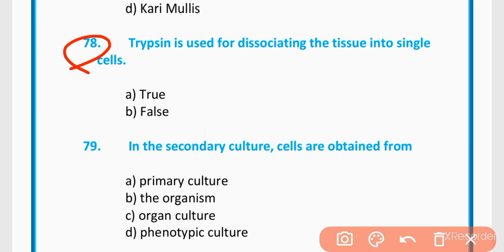MCQ 78. Trypsin is used for dissociating the tissue into single cells. This statement is true.